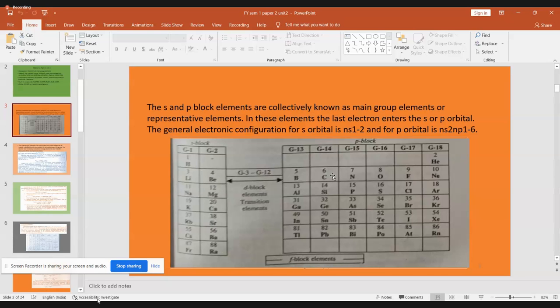Because of this small size, all these elements, which are in the second period, lithium, beryllium, boron, carbon, nitrogen, oxygen, fluorine, we have to study the anomalous behavior of all the elements of this second period. This is what our syllabus is about for today.